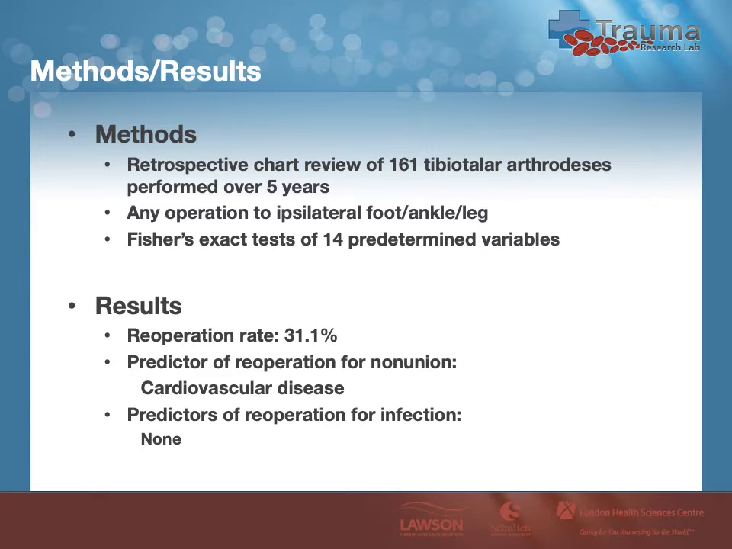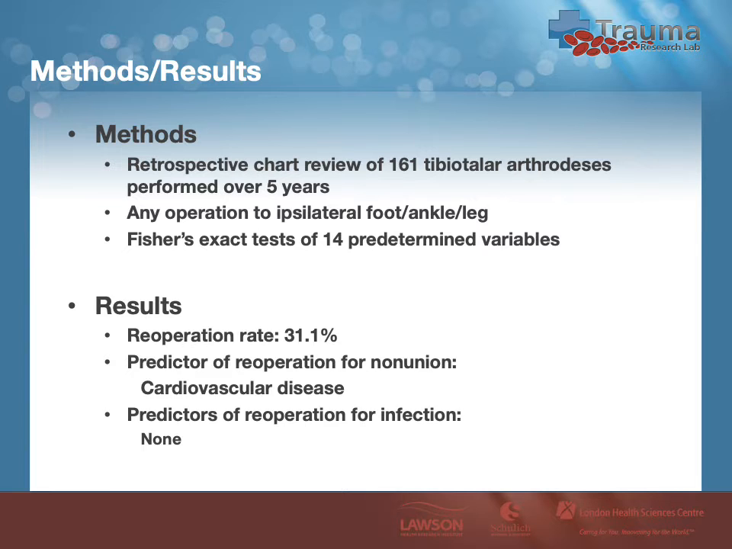To achieve our objectives, two reviewers went through the charts of all the primary tibiotalar arthrodeses performed between September 2012 and August 2017 by 3 fellowship-trained surgeons at a single site. Overall, 161 arthrodeses performed in 158 patients were included in our final analysis. Patients had to be at least 18 years of age and been followed until union was identified, or for a minimum of 3 months, whichever came first.